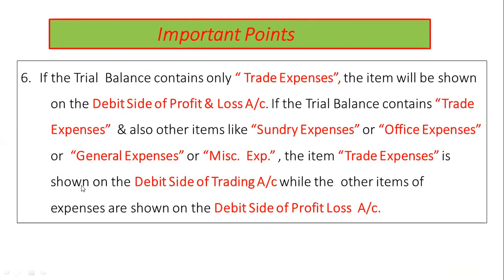In trial balance, if only trade expenses is reflected, then this item will only be shown on the debit side of profit and loss account.